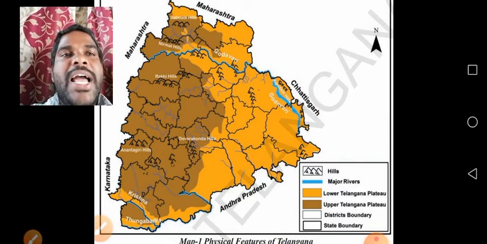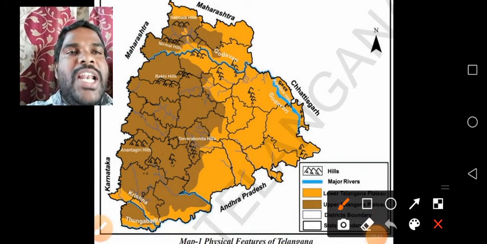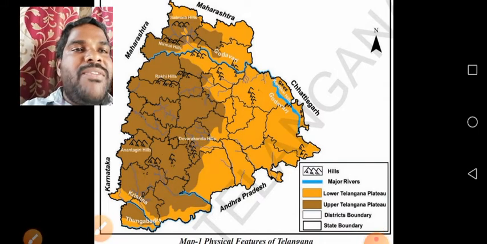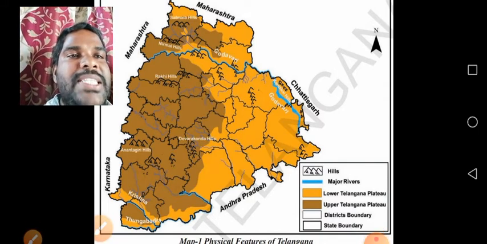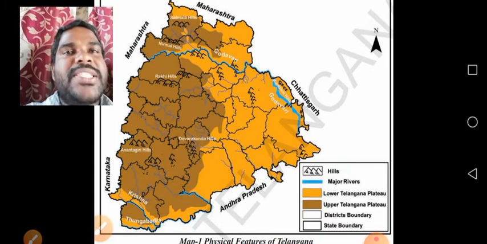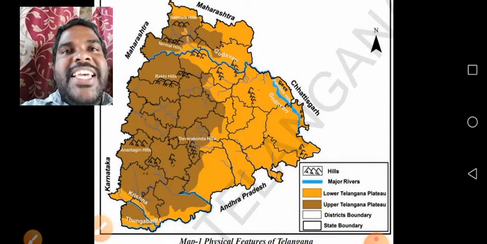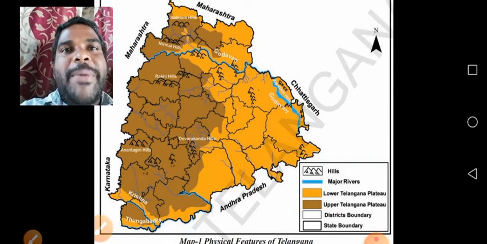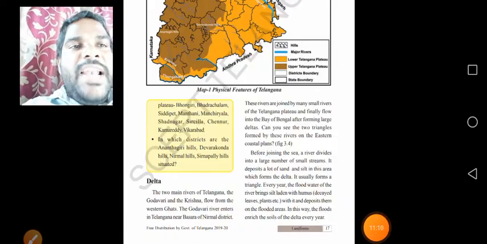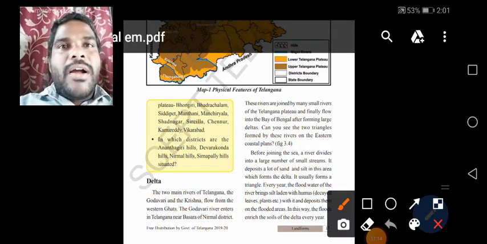Once you observe the key of the map, see children, here the key is given. Hills, major rivers, Lower Telangana plateau regions and Upper Telangana plateau regions, district boundaries and state boundaries, all are given. And our next topic is delta.